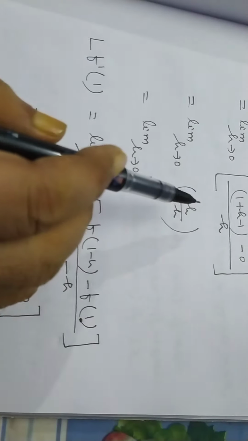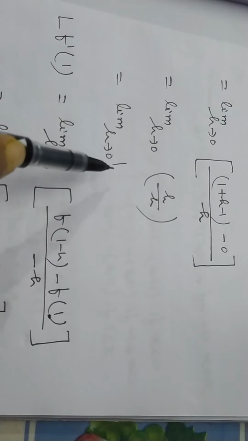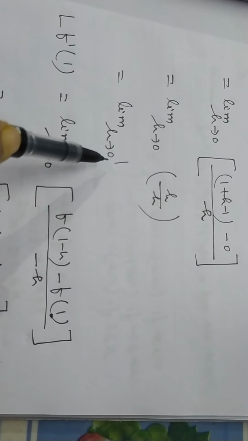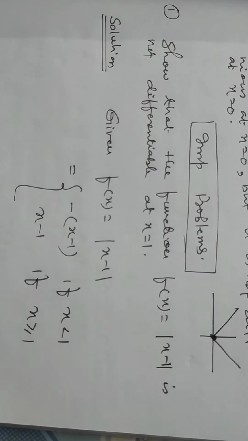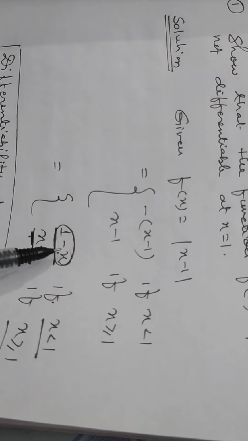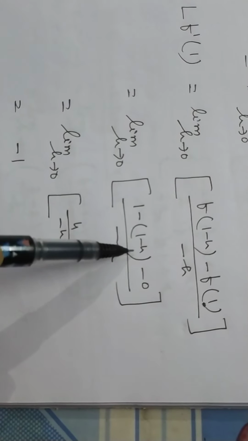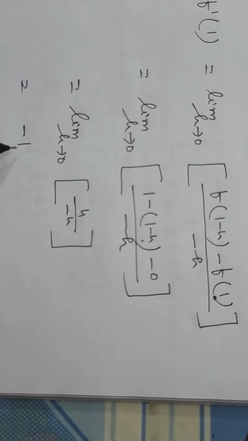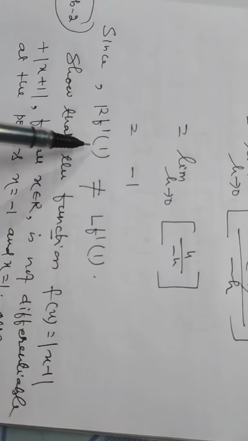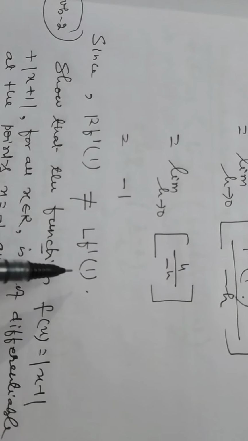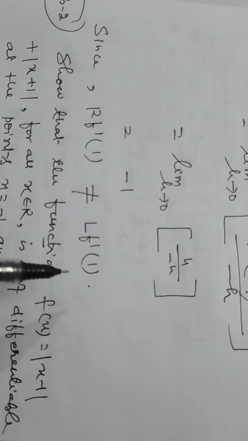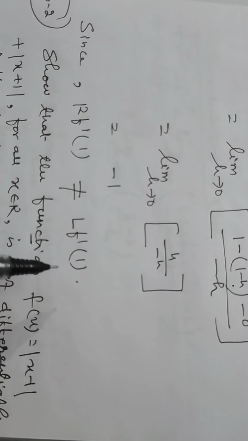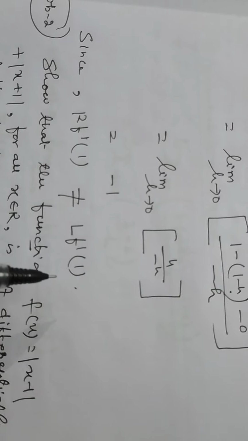So my dear students, you must keep in your mind these two conditions so that you can solve the problem easily and correctly. Here the right hand side limit is equal to how much? 1. And in the case of the left hand side limit, we take this value 1 minus x. So 1 minus (1 minus h), and it will be minus 1. So what do you observe? The right hand side derivative at the point 1 is not equal to the left hand side derivative. In this way, you can solve problems of differentiability by using the concept: if the left hand side derivative is equal to the right hand side derivative, then the function is differentiable at that point. Thank you very much.